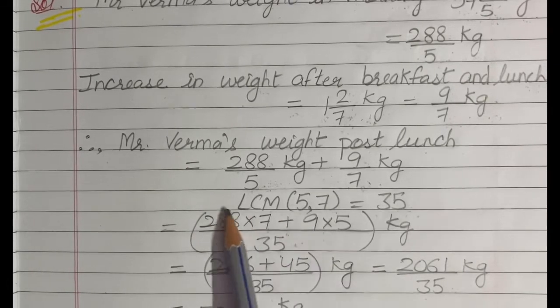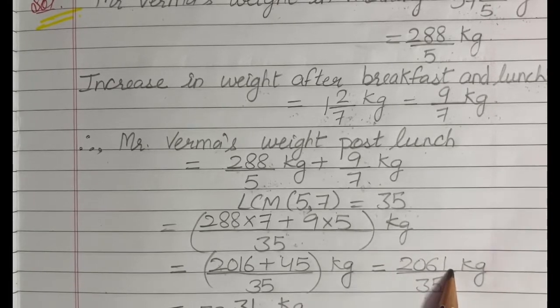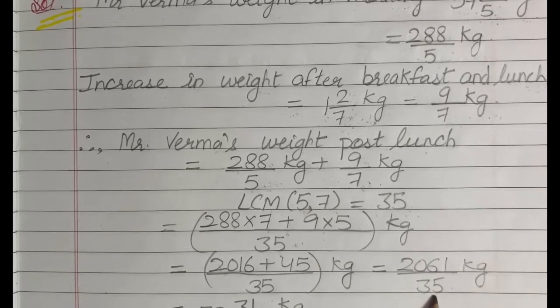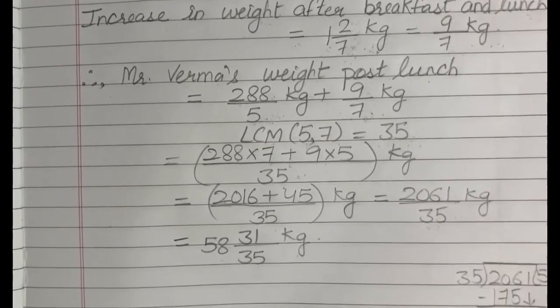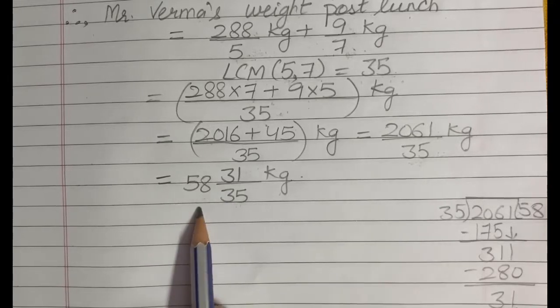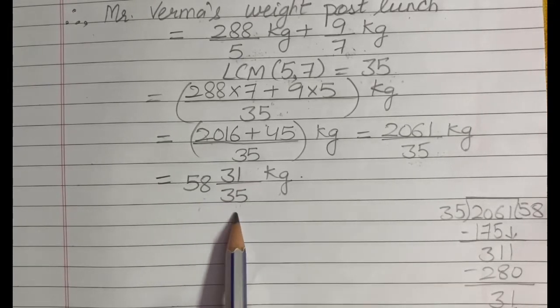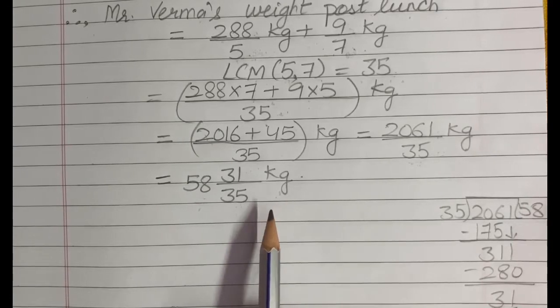Now students, on solving this, we will get 2061 upon 35 kg. Now students, this is an improper fraction, so we will convert it into mixed fraction, and on converting it into mixed fraction, we will get 58 whole 31 by 35 kg as an answer. Hopefully it is clear to you.